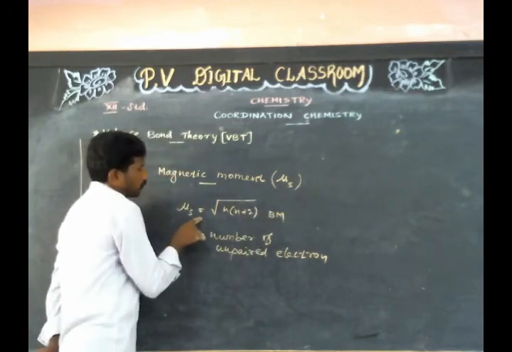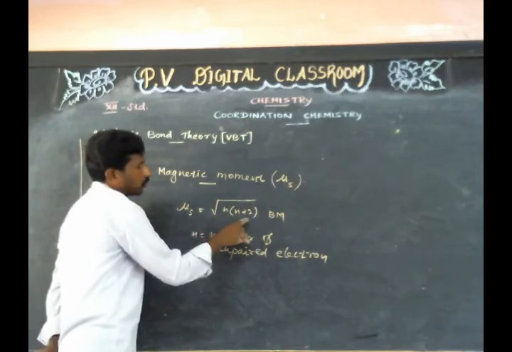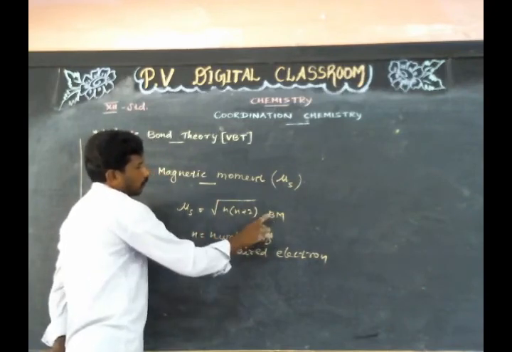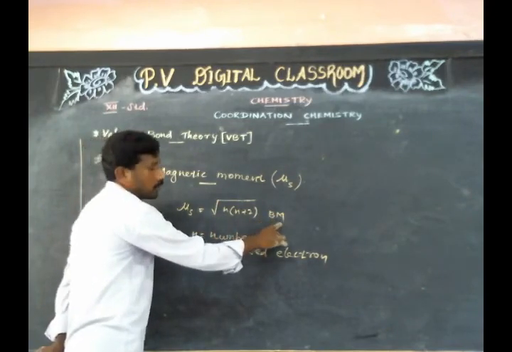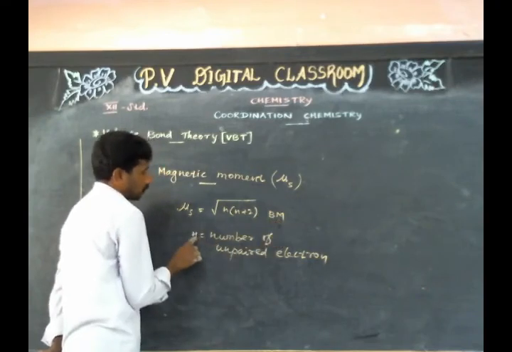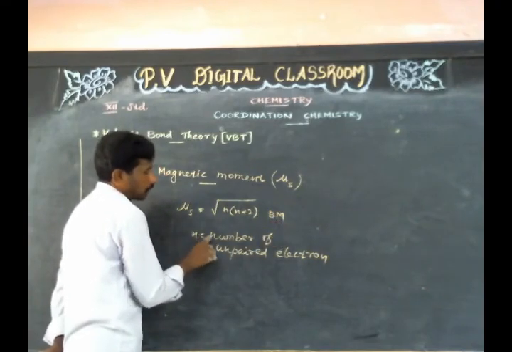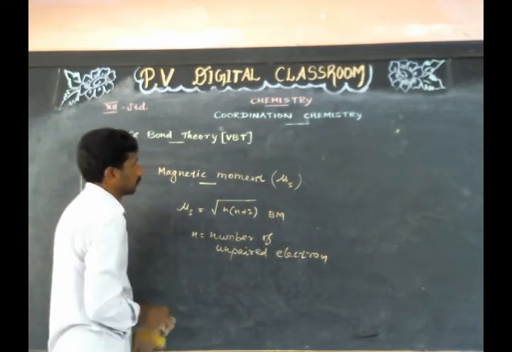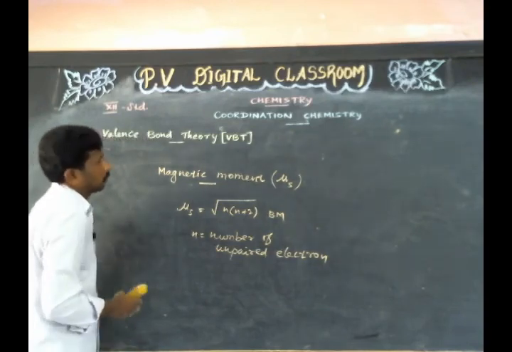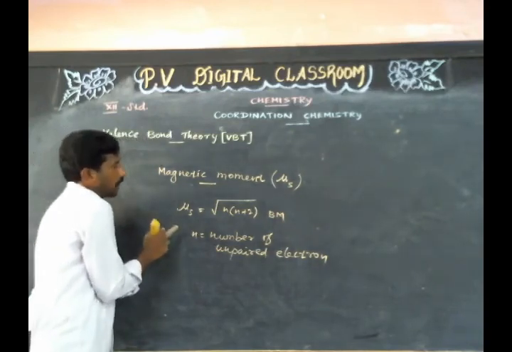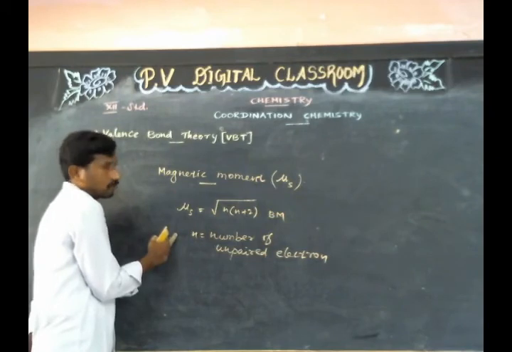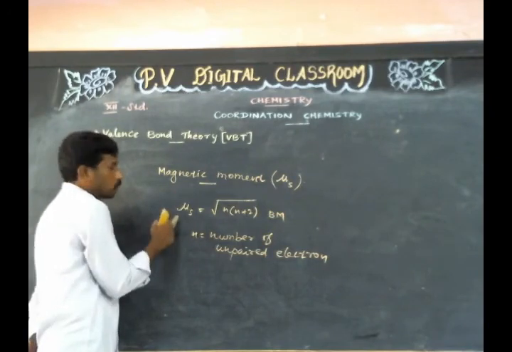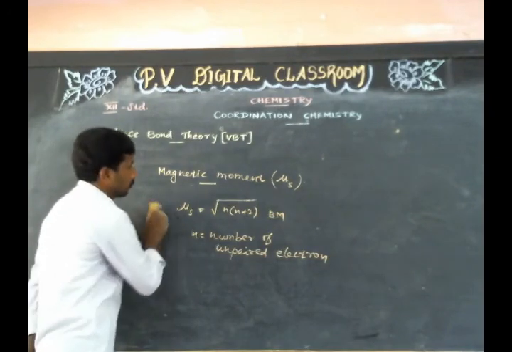Mu s is equal to root of n into n plus 2 BM, where BM is Bohr magneton and n is the number of unpaired electrons. We can find out the magnetic moment of the given complex by using this formula.